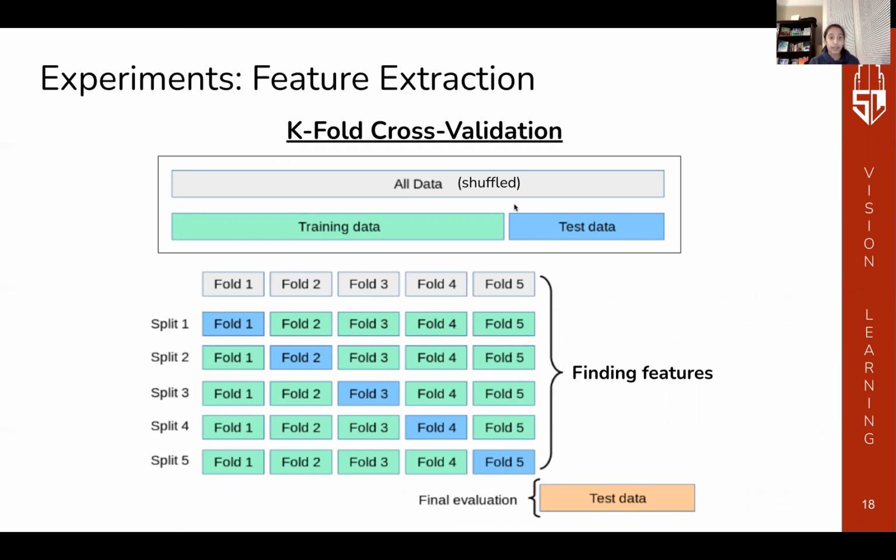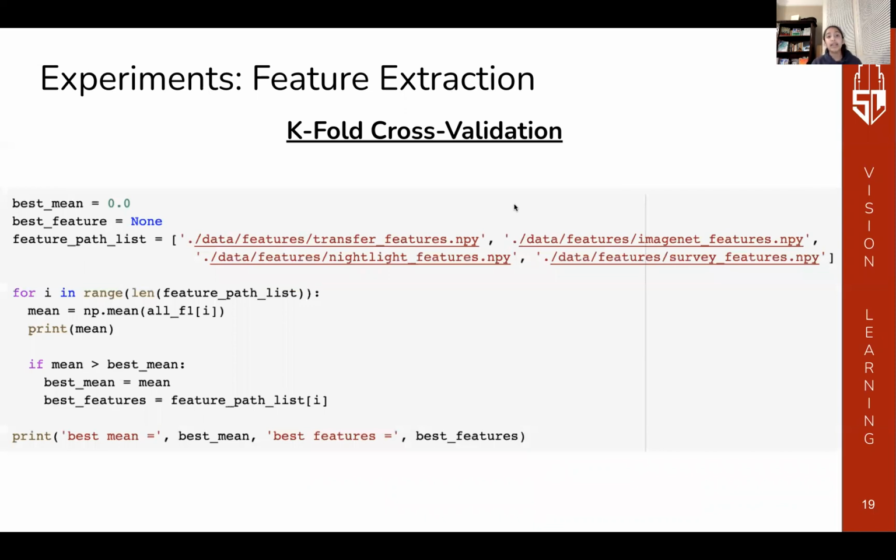This way, the classification metrics of each feature would be the most realistic, avoiding any risks of overfitting in the process. The simplified procedure is illustrated in the diagram and mimicked in our code. We split the shuffled dataset into K groups, and for each unique group, we took it as a test set and the remaining groups as a training set. We then fit and test the model using the various features on these sets and did this for each of the K iterations or slices. Most importantly, this method allowed us to retain the average overall evaluation score for each of our features and respective classification metrics. To come to a conclusion, we also determined the best mean and features as shown in this code.